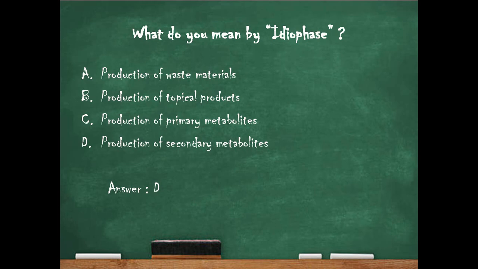So, what is idiophase? It's also a phase in the active growth of a culture during which secondary metabolites are produced. So remember, as we learned earlier, that in the trophophase the primary metabolites are formed, and in idiophase secondary metabolites are formed. Next question.